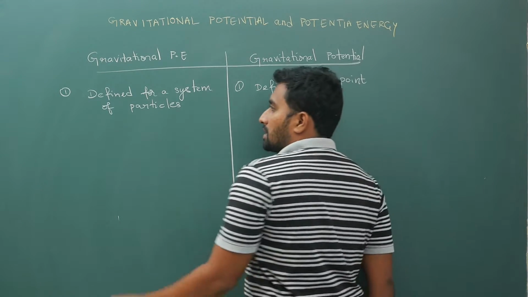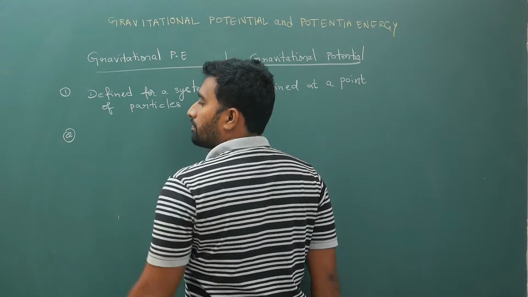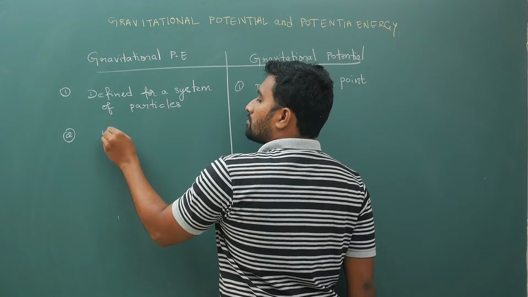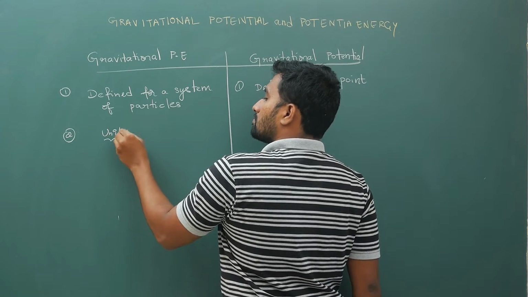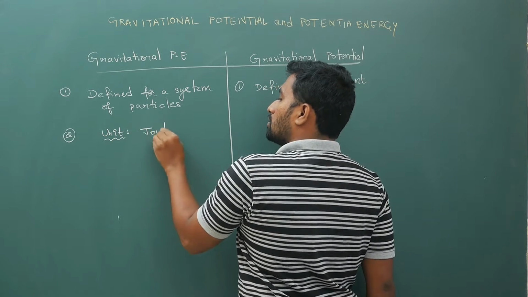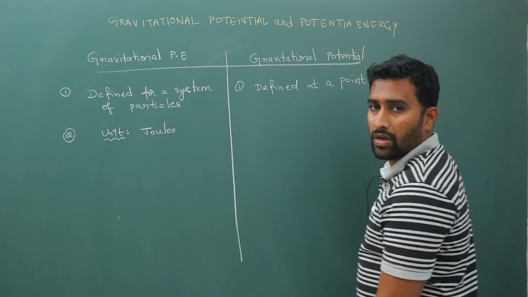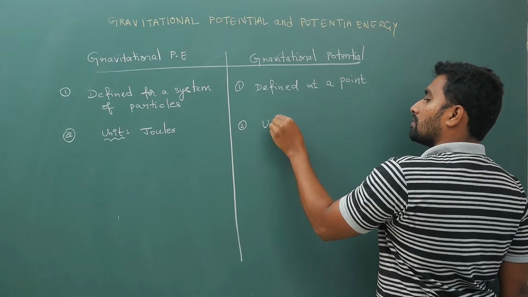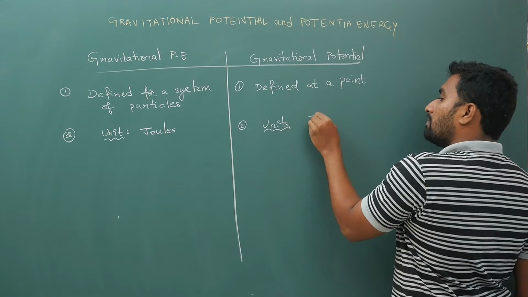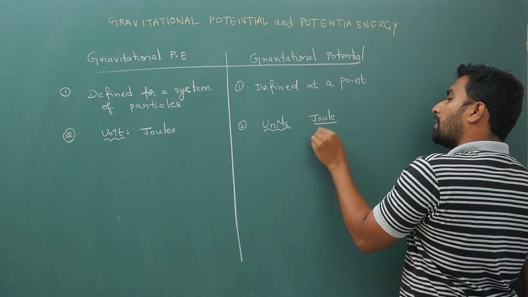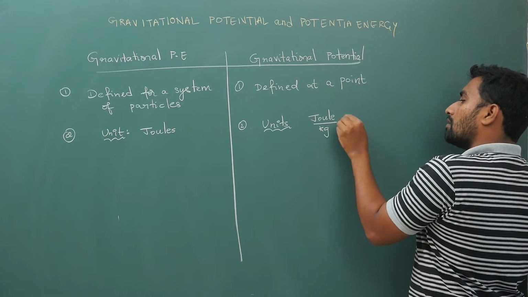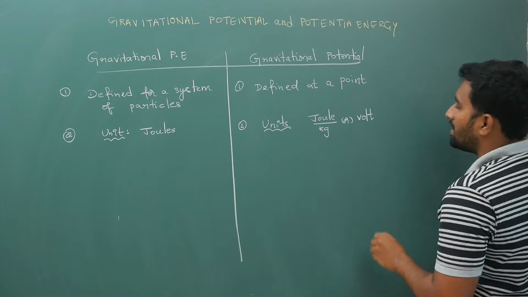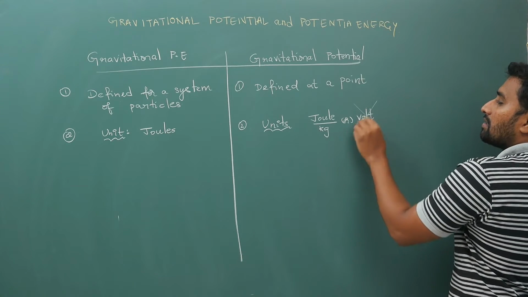Next, number 2, your unit. For potential energy, it is joules. Here for potential, people will write the unit as joule per kg, or people will also write it as volt, but that is not used here.